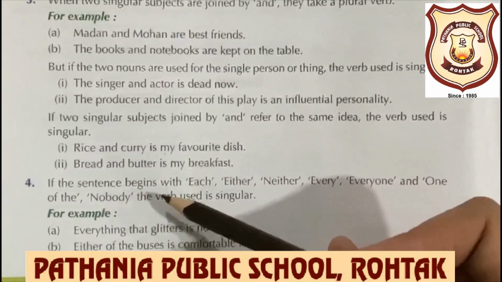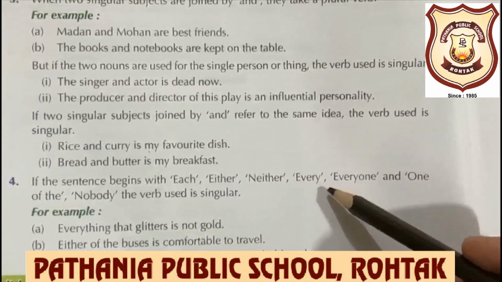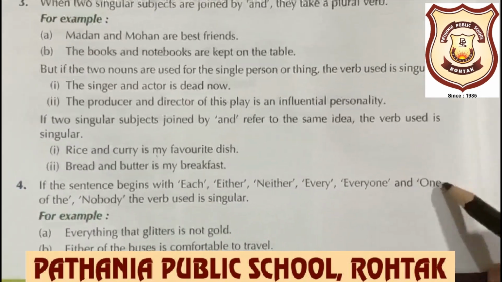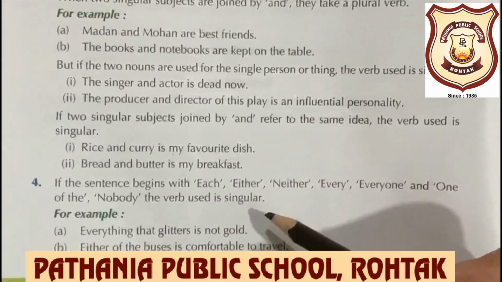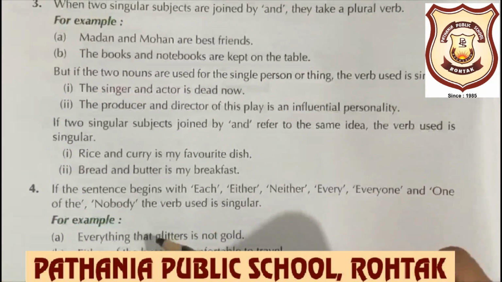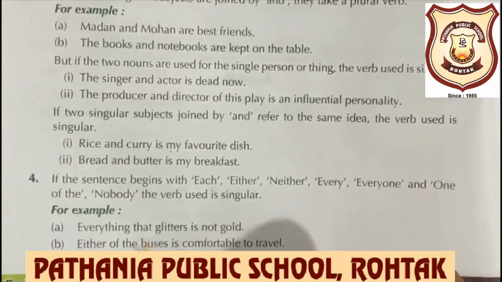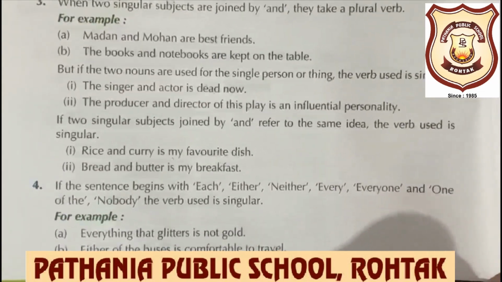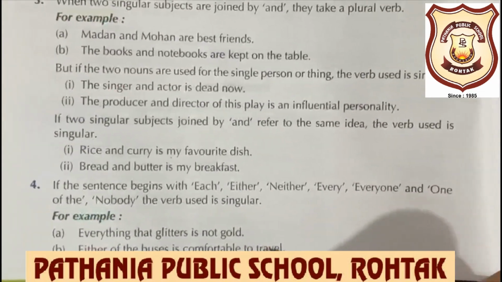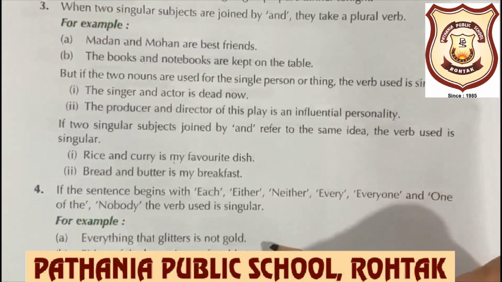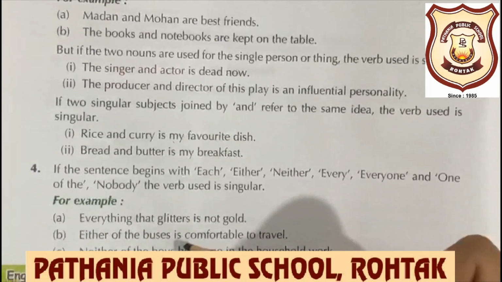If the sentence begins with each, either, neither, every, everyone, nobody or one of, the verb used is singular. Everything that glitters is not gold. Either of the buses is comfortable to travel. Either of the buses means every bus, we are talking about every. So we will use a singular verb.